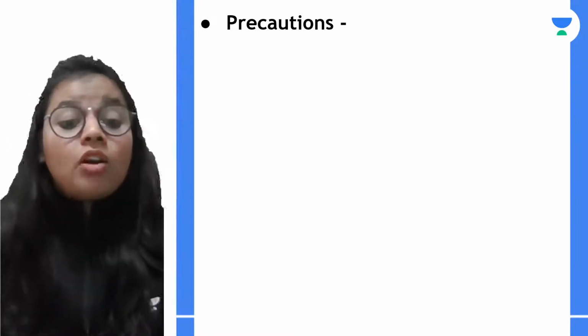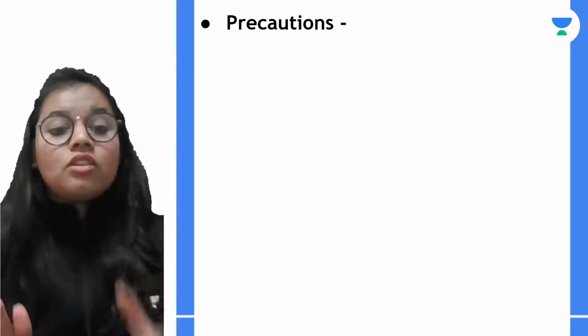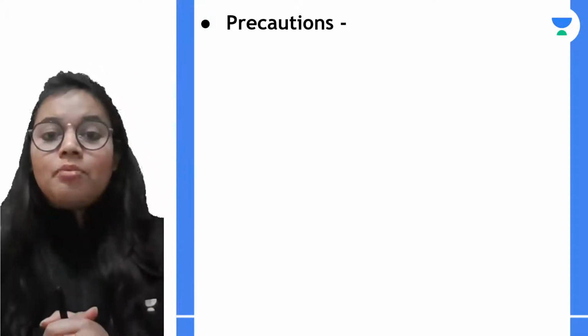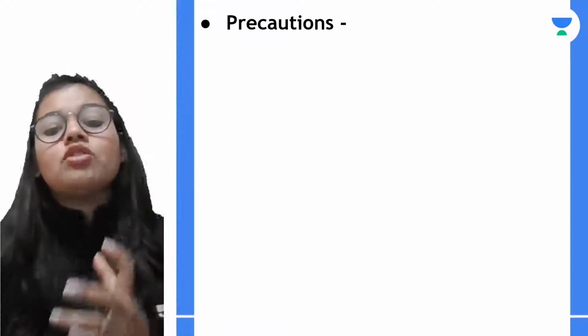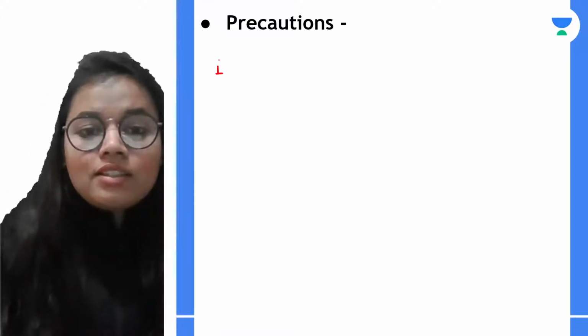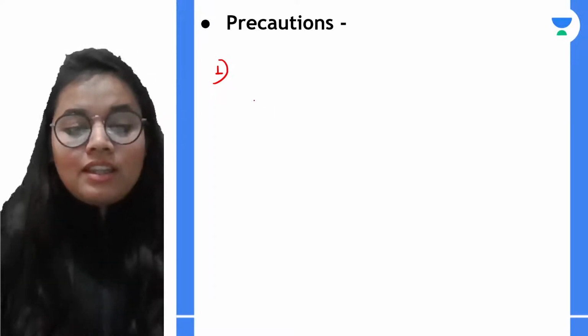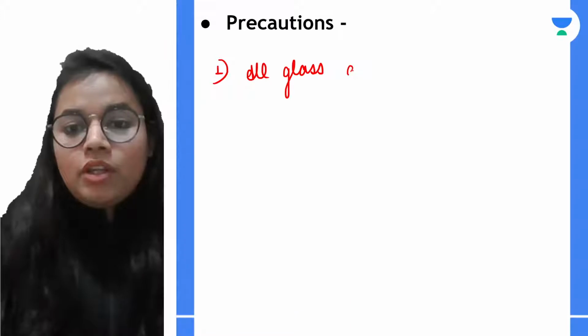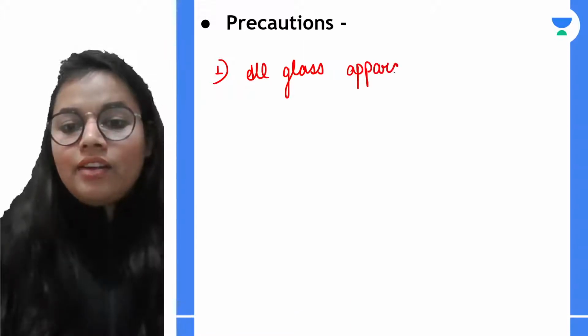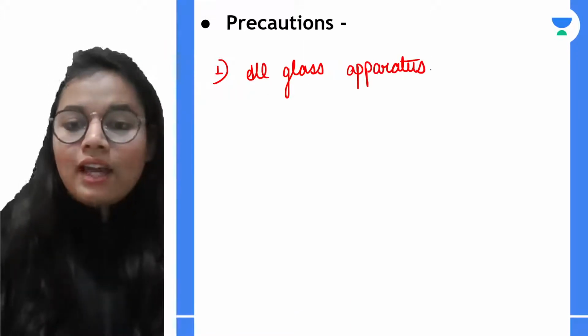Now, what are the precautions that we should be taking during this reaction? Again, you might be asked the give reason type of question, that why should we be using all glass apparatus. So the very first thing that we need to remember is all glass apparatus should be used. Now, can I get the reason why we should be using all glass apparatus?